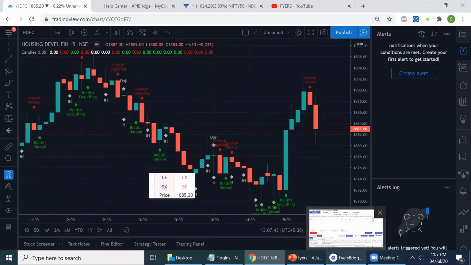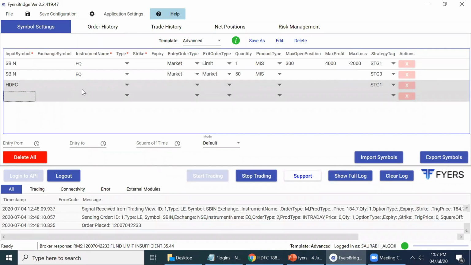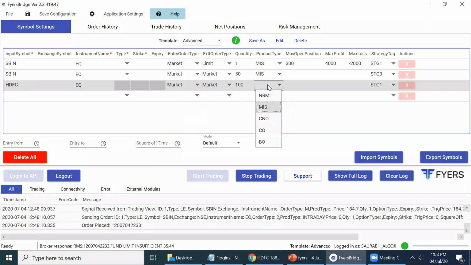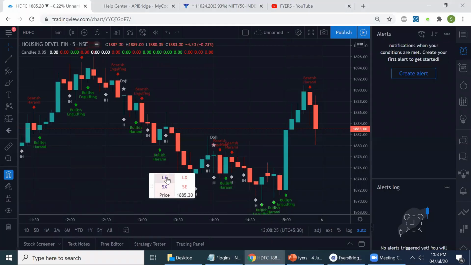Now, say in HDFC, I want to buy or sell. I'll put it up here in API Bridge. I'll select the order type, product type. I can use any of the order types and product types which Fire allows me. Say 100 quantity, MIS and RML. Right now, market is closed, but we can still see how the orders get placed into the Fire terminal. Okay, so I've saved the configuration. This is a one-time configuration. I'll use the chart buttons to buy or sell.